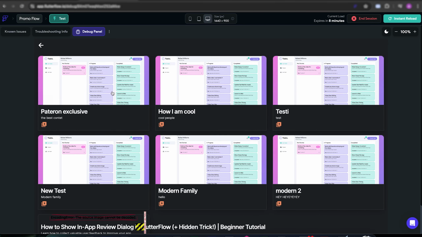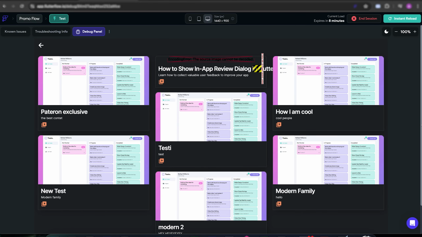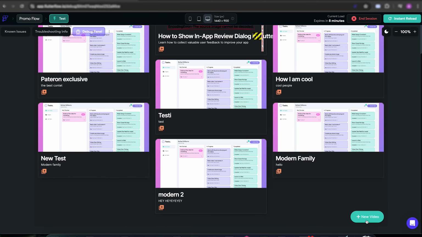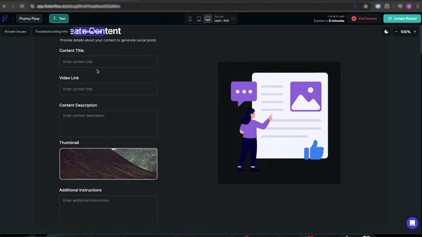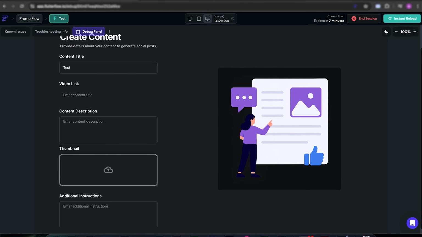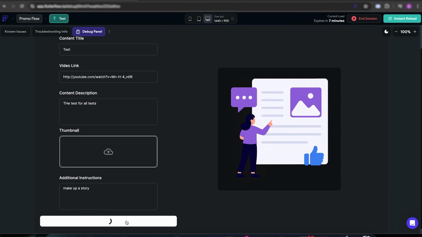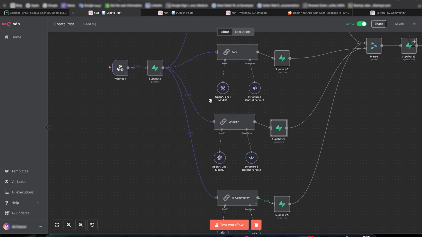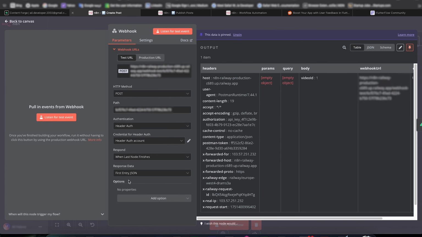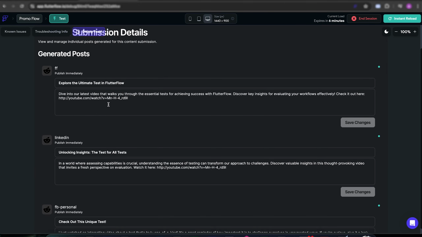Go back. Okay, we have an issue with the image. It's probably something related to, what do you call it? Security policies for the bucket. Test. Paste this one. Make up a story. Add the video. Oh, it's waiting for 3 different calls. Let me change this setting just now. Immediately. So it responds with the 200 and we can go to the next page faster.